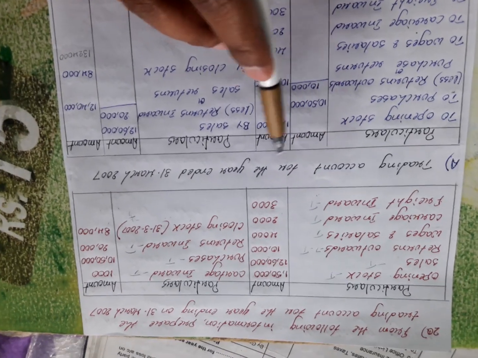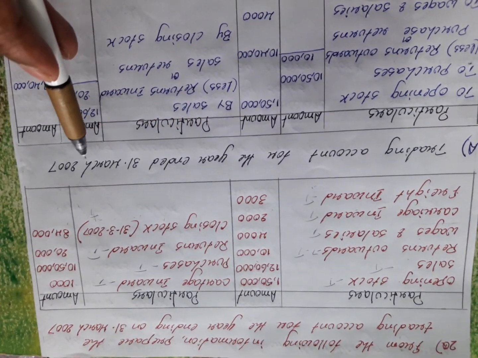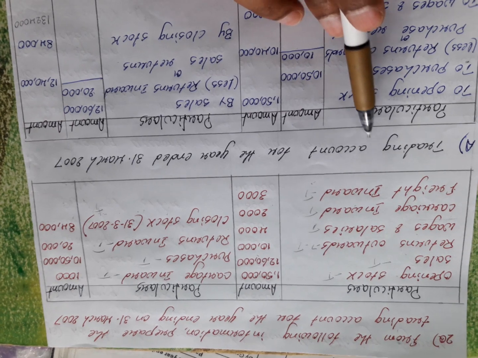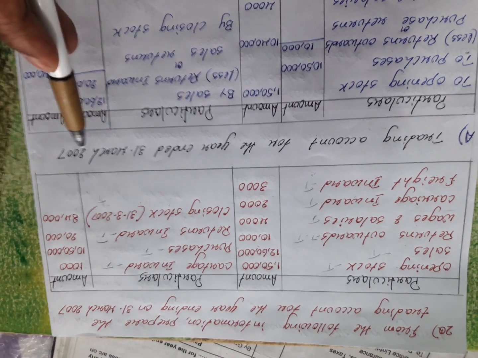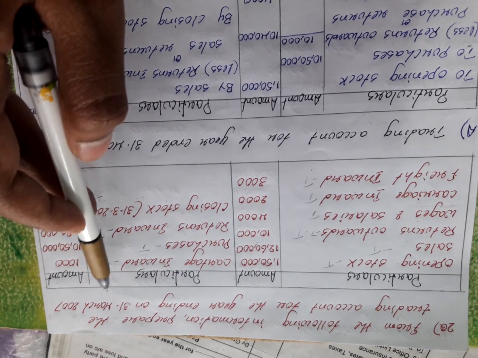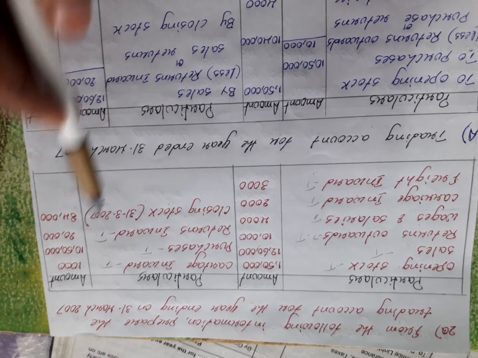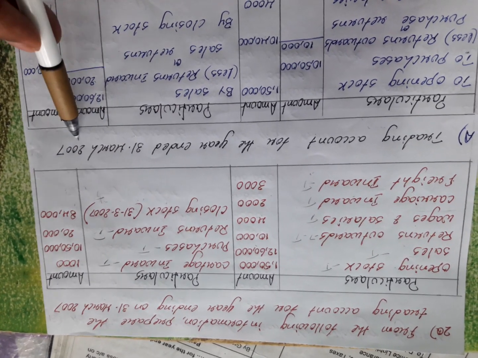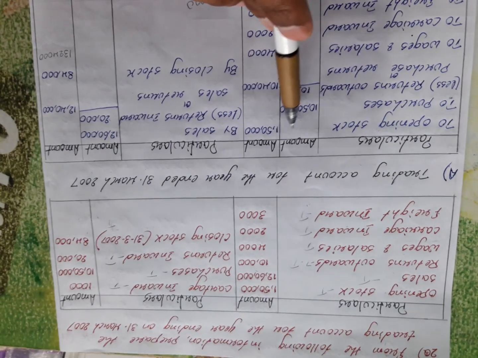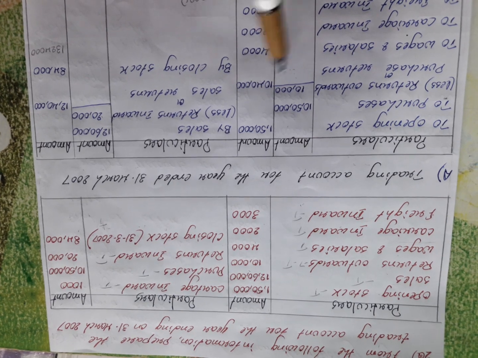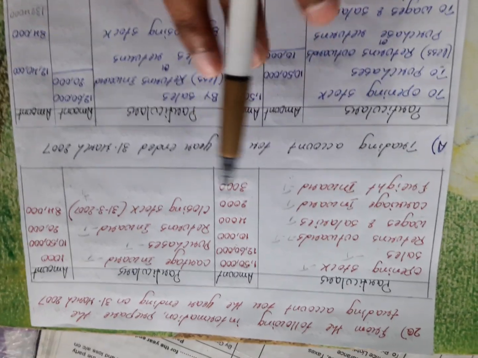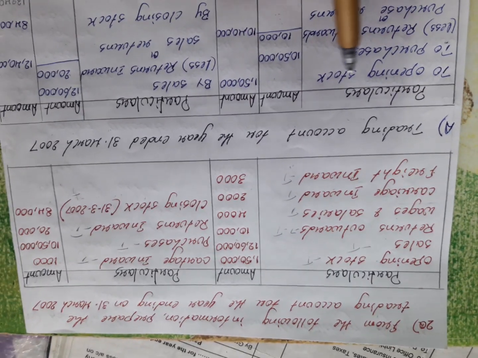So this is the trading account for the year ended 31st March 2007. As I said, always begin with the heading trading account for the year ended 31st March. Here I have written the date because in the question they have given the date, 31st March 2007. Next, here: particulars, amount, particulars, amount. You can see I have used inner columns also for my calculation.